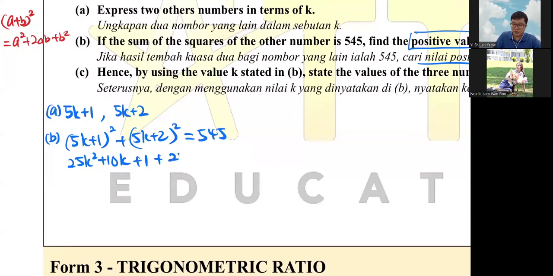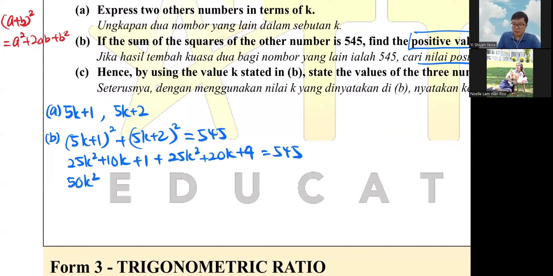Plus the other one, 25K squared again. And then here, AB is 2 times 5K, meaning 10K, so 2AB means 10K times 2, so it's 20K. And then 2 squared is 4. So 25K squared plus 25K squared, 50K squared.